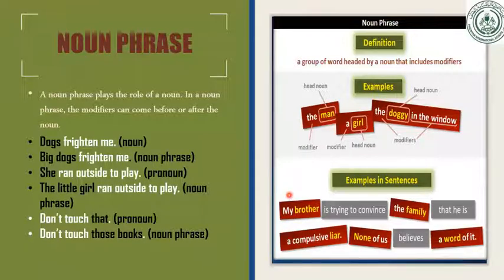First of all, what is a phrase, and then about the noun phrase, what is the function of a noun phrase, and how to identify the noun phrase. It can be in the place of subject or in the place of object. Never will you find it somewhere else, only in the starting or in the last. This is called a noun phrase.